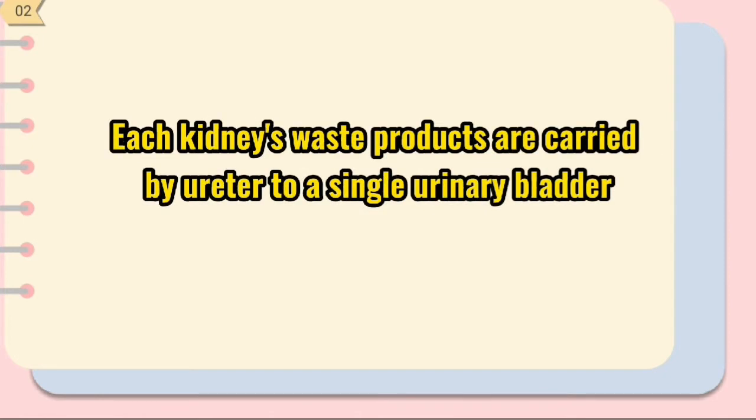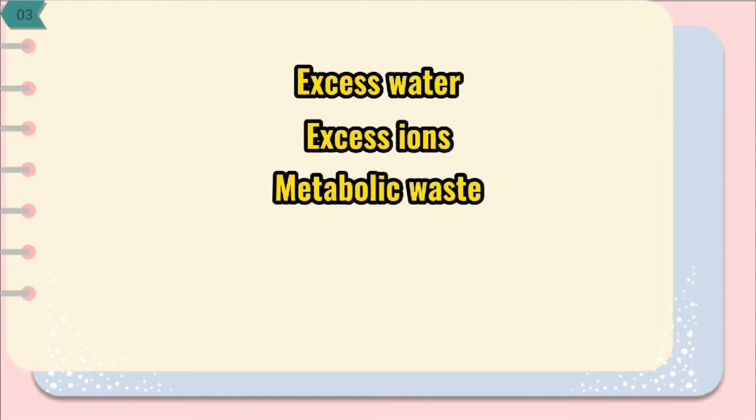Each kidney's waste products are carried by the ureter to a single urinary bladder. The waste is emptied from the urinary bladder by the urethra. The kidneys each filter a large volume of blood. Waste from the blood is collected and forms urine. The urine consists of excess water, excess ions, metabolic waste including the protein byproduct urea, and toxic substances.